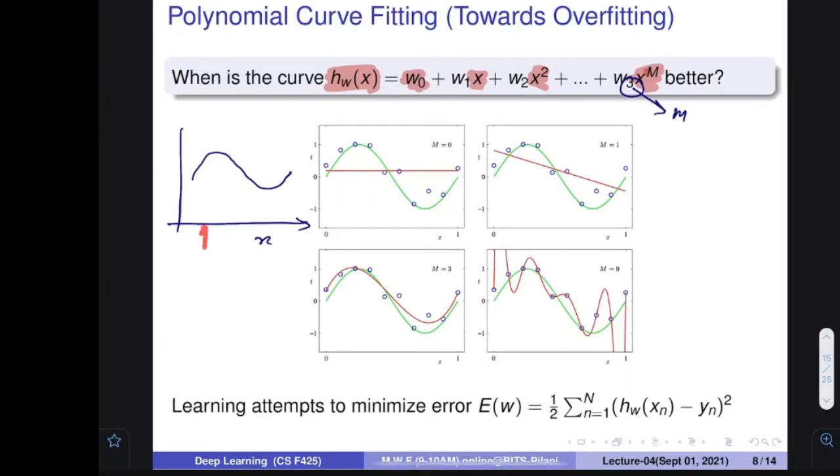So for this value of x, what should be the value of y? This value. For this value of x, what should be the value of y? This value. For this value of x, this. But since I am going to do some observation, there is some problem in the data, and actually instead of this value, I get this value. Sometimes I get this value, and sometimes I also get this value, because I am measuring. Now it may be possible that there are some errors. So I get these data points.